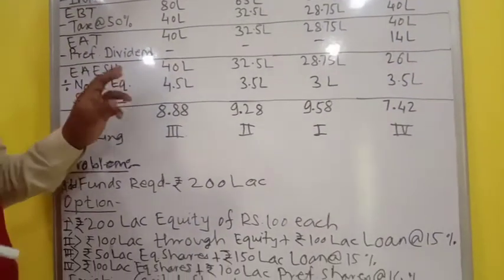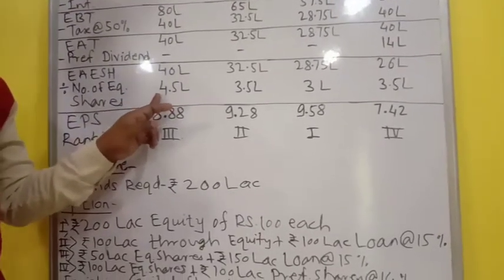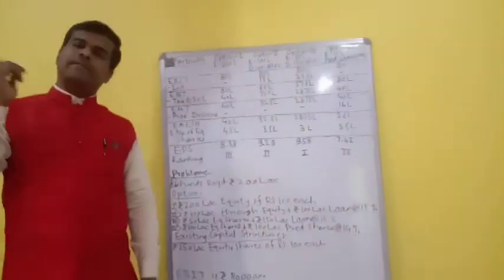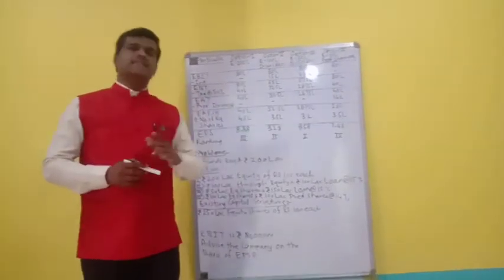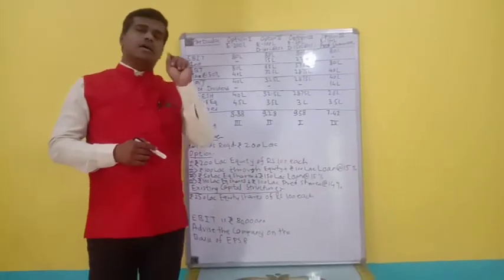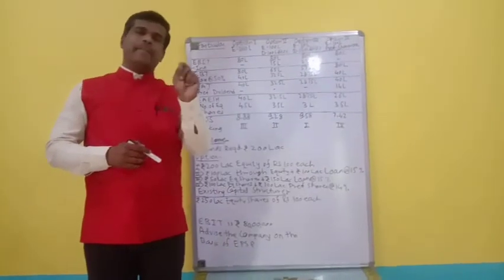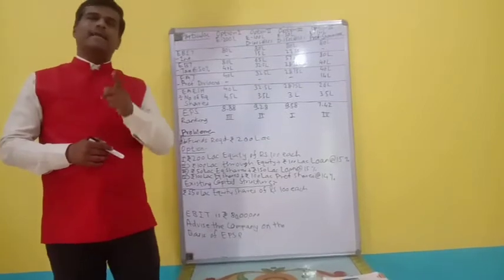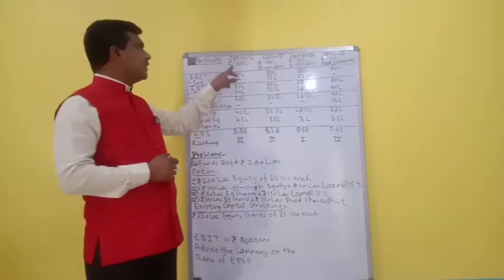In this case, the total number of equity shares is 4.5 lakh. How did we get that? Remember, there is an existing capital structure of 250 lakh rupees, with shares of 100 rupees each. So the existing number of equity shares is 250 lakh divided by 100, which comes to 2.5 lakhs. And then additionally the company is going to raise another 200 lakh rupees through equity shares.